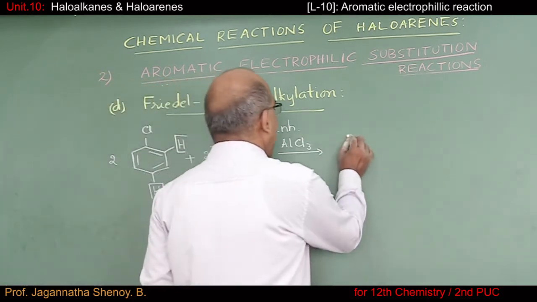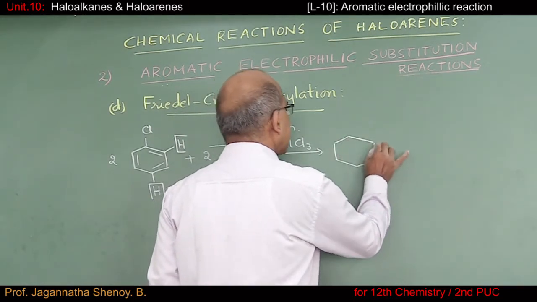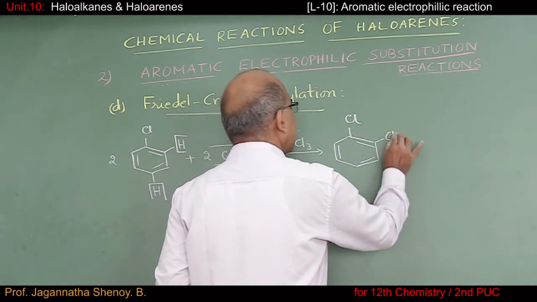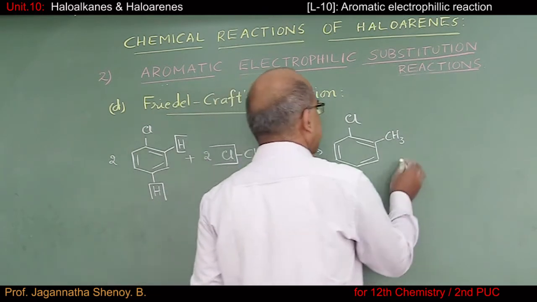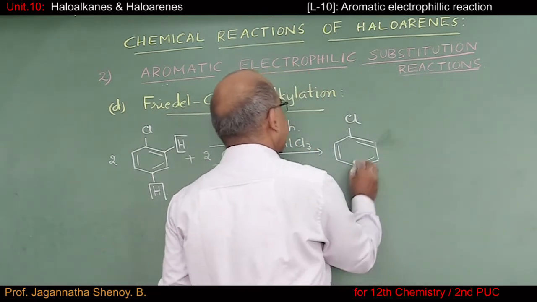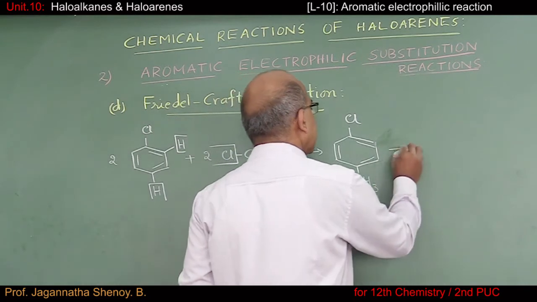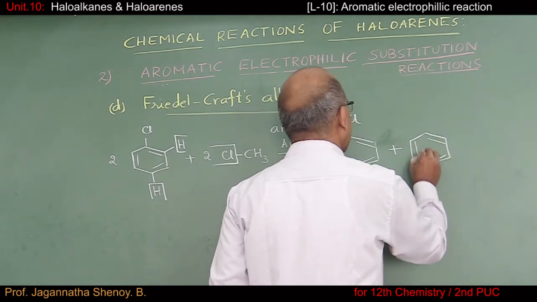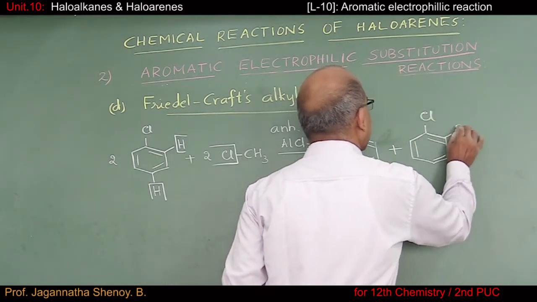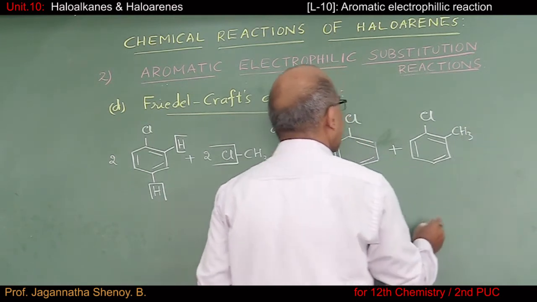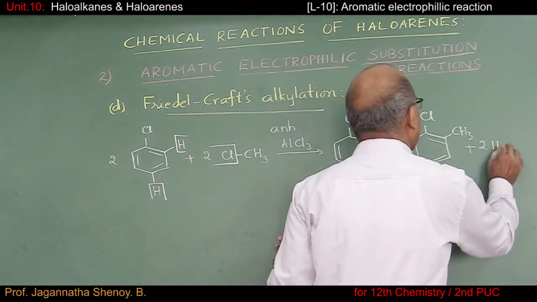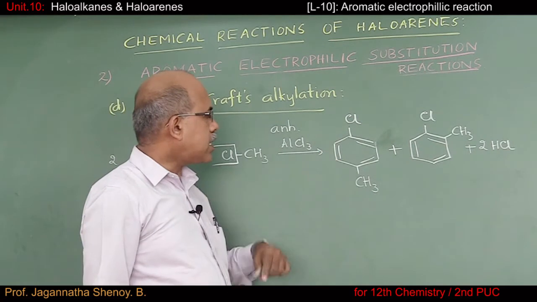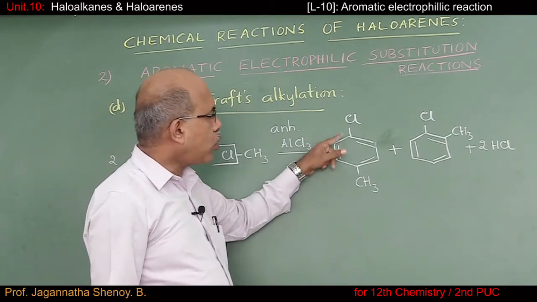The products obtained are, this is what is called para-chlorotoluene.